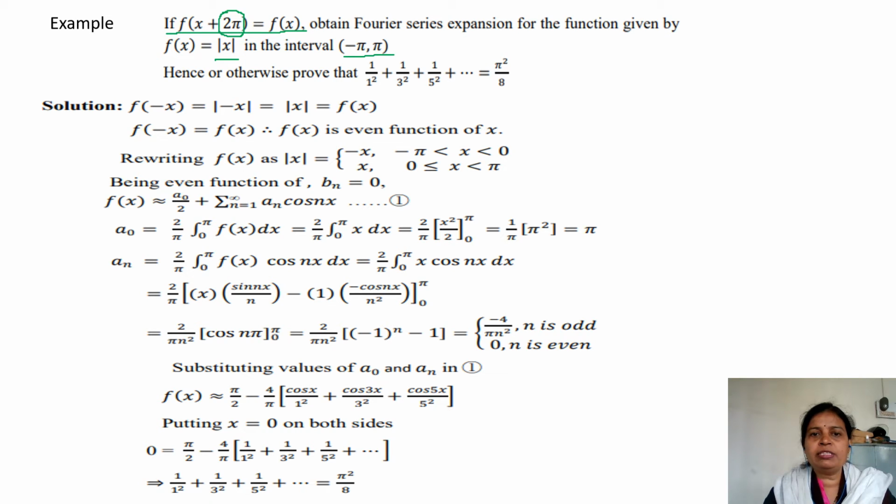In the exam, this is very important that you should see interval. When you see that interval is from minus pi to pi or minus L to L, you have to check whether the function is even or odd. Definition of even function is f of minus x is equal to f of x. Mod x, when you will put minus x, again it will give you f of x only. Therefore, it is an even function. Graph of mod x will look like this.